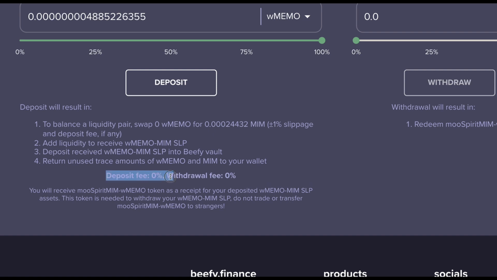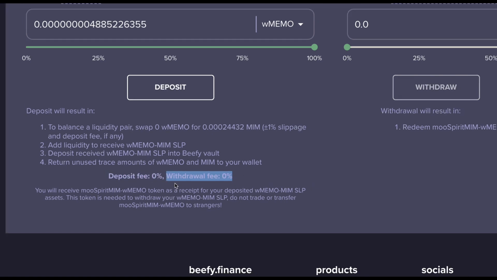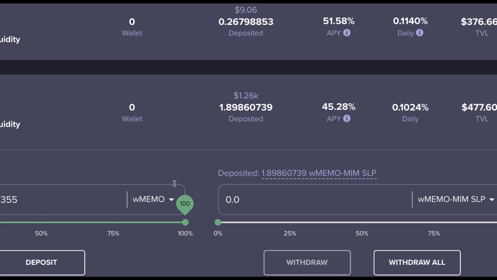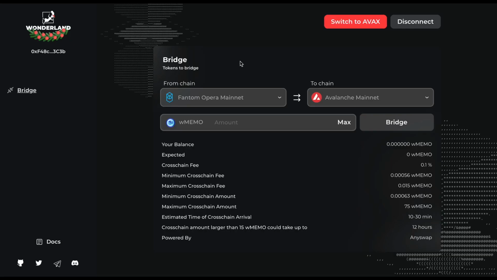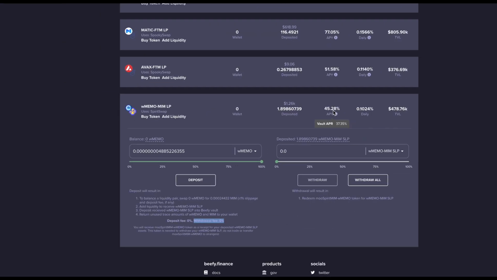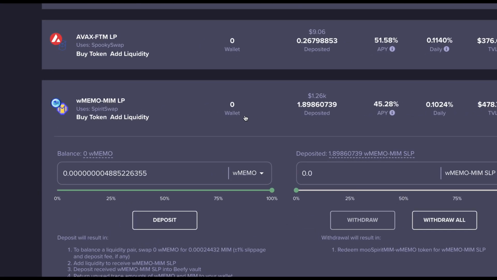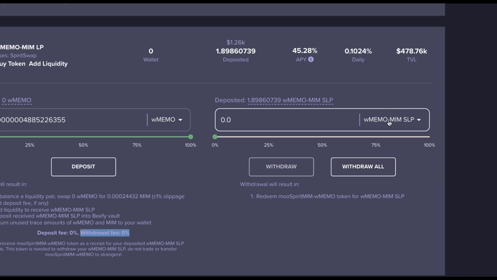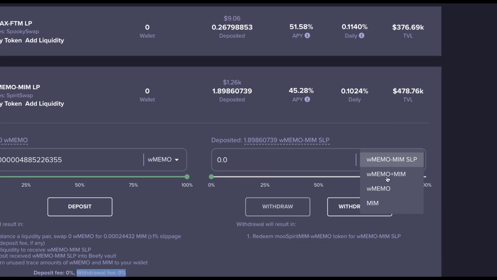Once you deposit this, your wrapped memo that is already compounded at 90-something thousand percent is going to also compound more because now you are increasing it by 45% APY, right? And to withdraw what you staked, you simply come here and select what you want. So you can select you want wrapped memo or you can select MIM, right? So if you select wrapped memo, this is what is going to happen, right?